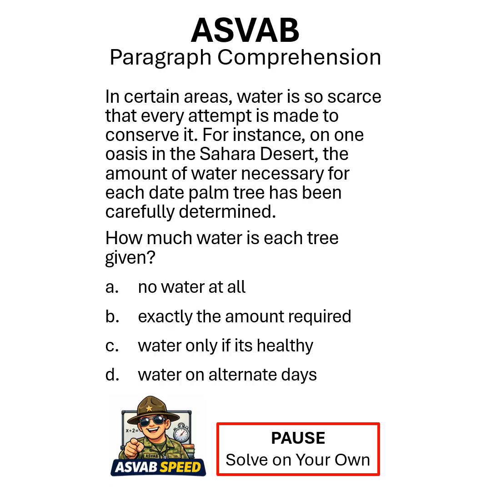Paragraph comprehension. In certain areas, water is so scarce that every attempt is made to conserve it. For instance, on one oasis in the Sahara Desert, the amount of water necessary for each date palm tree has been carefully determined. How much water is each tree given? Remember to pause, solve on your own, put your answer in the comments.